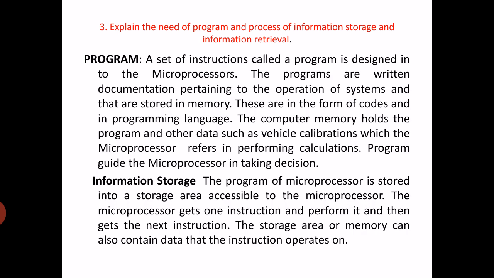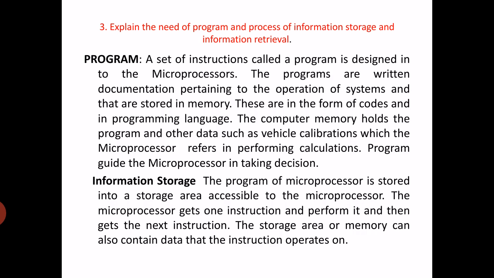Now information storage. Whatever input is received from the sensors, or any information from other devices, should be stored. The program of the microprocessor is stored in a storage area accessible to the microprocessor, that is in ROM. The microprocessor gets one instruction and performs it, and then gets the next instruction.